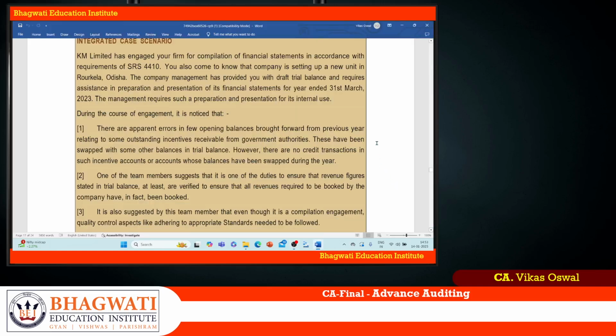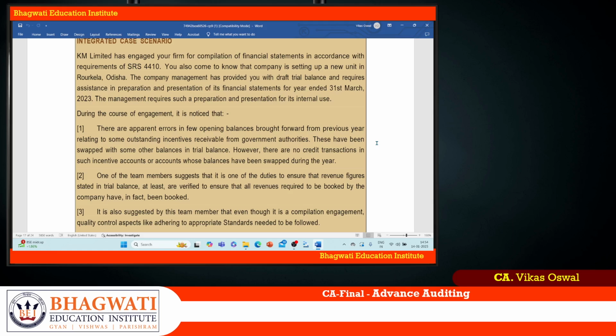Let us take up an integrated case scenario. KM Limited has engaged your firm for compilation of financial statement in accordance with the requirement of SRS 4410. Compilation means you prepare the financial statement based on the trial balance and books of accounts of the company. You also come to know that the company is setting up a new unit in Rourkela, Odisha. The company management has provided you the draft trial balance and requires assistance in the preparation and presentation of financial statement as on 31st March 23.